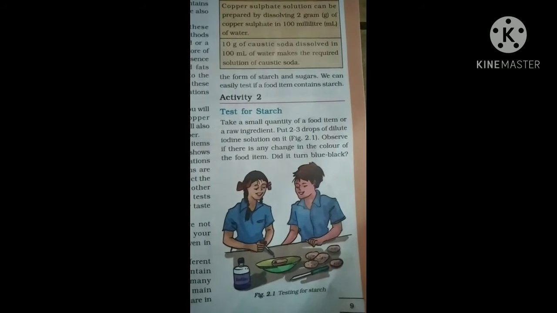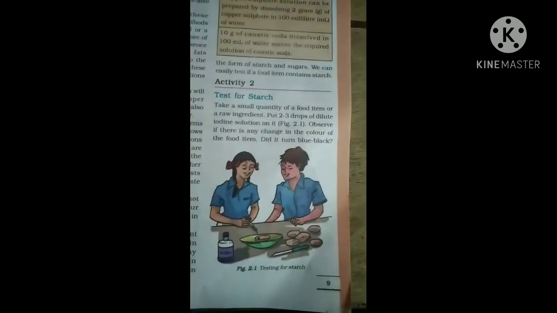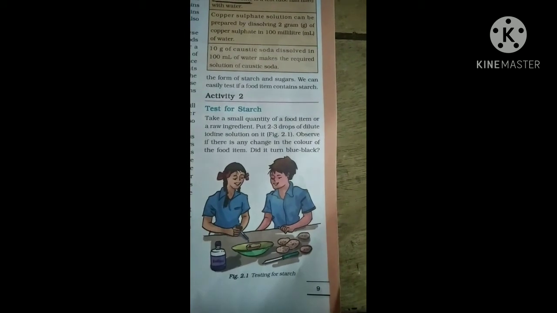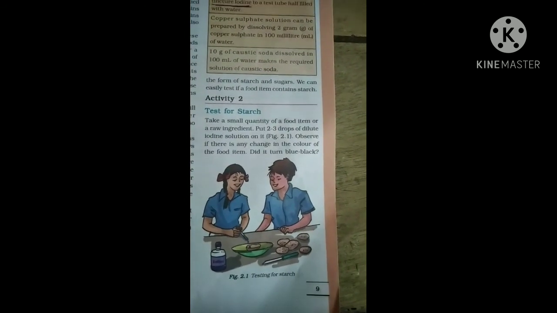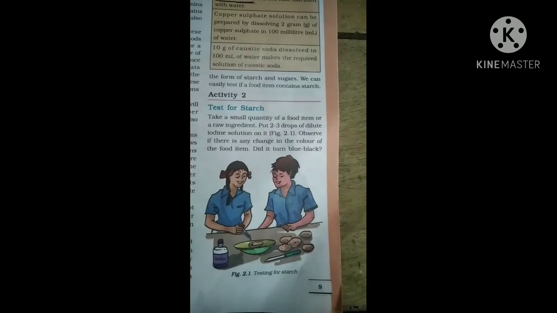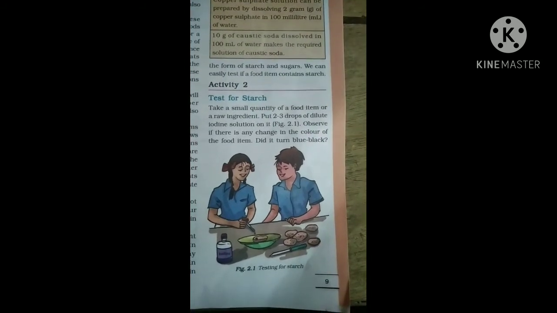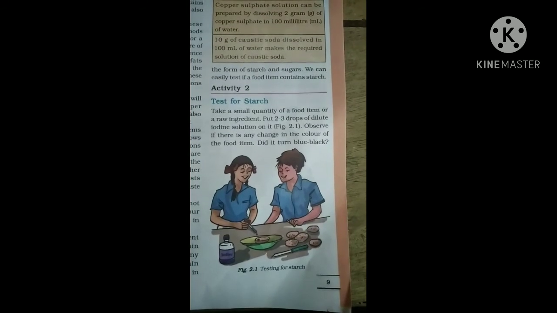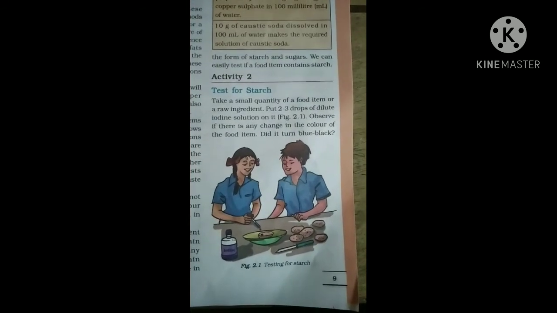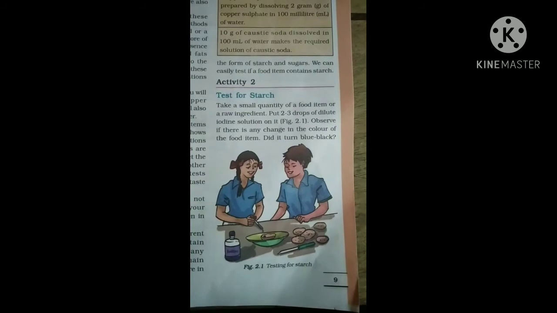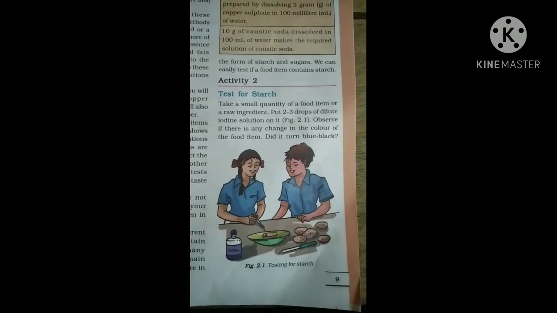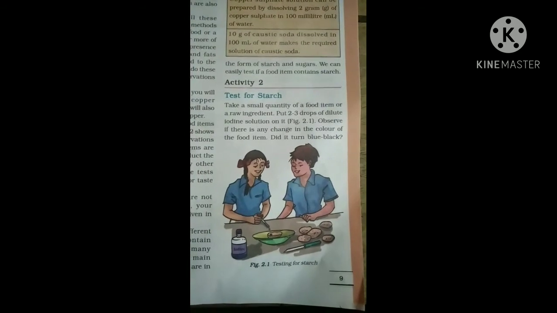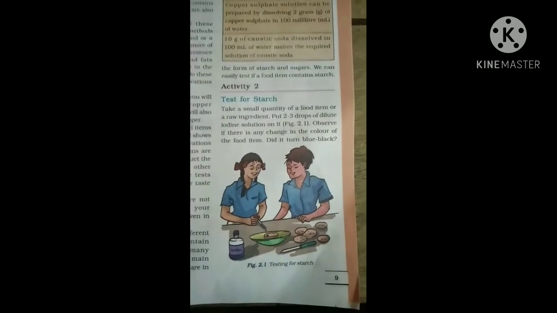Okay, a test for starch here. Take a small quantity of food item or a raw ingredient and add 2-3 drops of iodine solution on it, and observe. After a few minutes it changes color, turns to blue black color. That blue black color indicates the presence of starch or carbohydrate in a food. This is the test for starch.